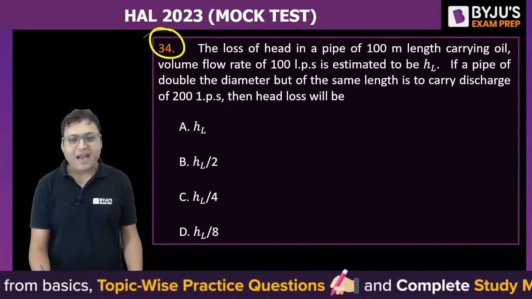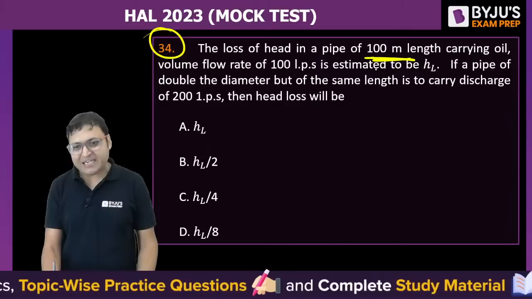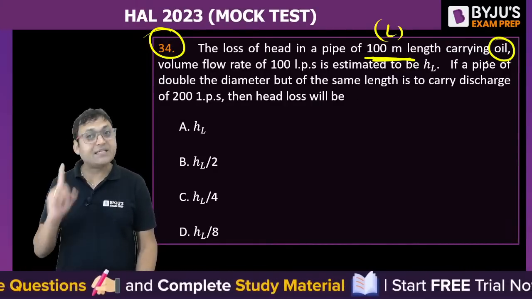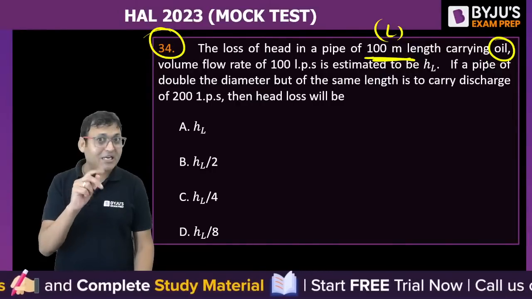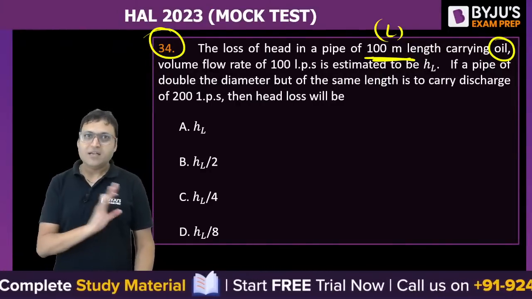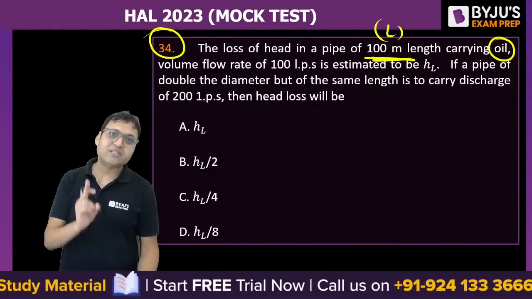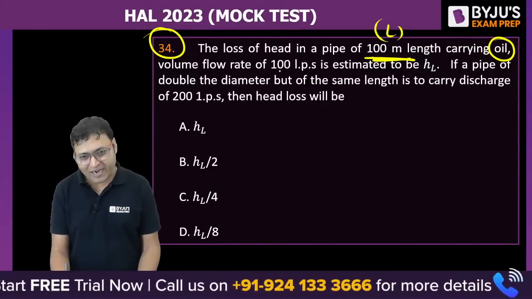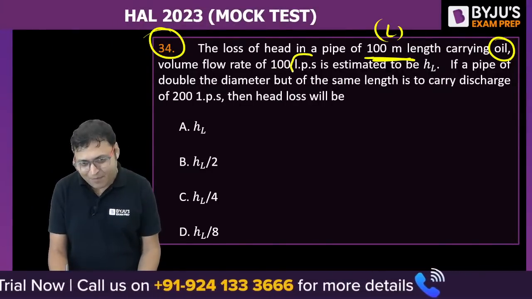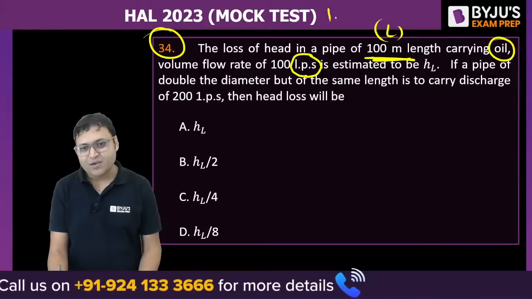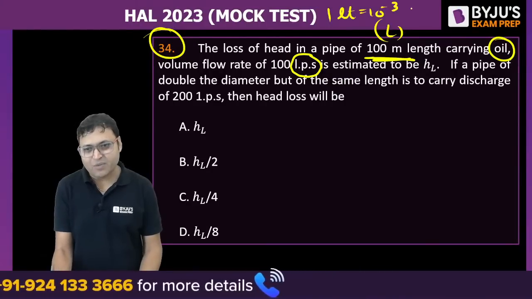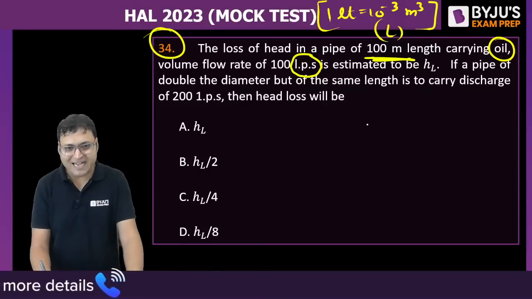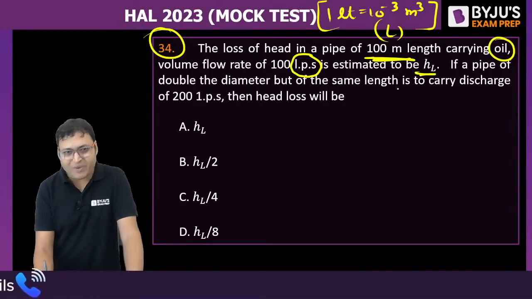The loss of head in a pipe of 100 meter length. The length of the pipe is 100 meter. The fluid is oil. So many students commit a mistake by taking water. If it is given as oil, you are not supposed to take water as the fluid. Volume flow rate is 100 LPS, liter per second. 1 liter is equal to 10 to the power minus 3 meter cube. You should know the conversion. What is the answer? It is estimated to be HL.